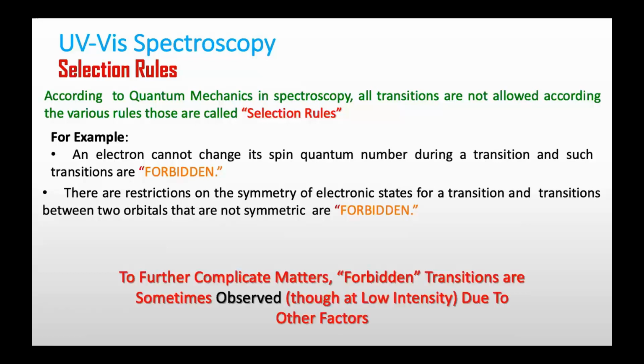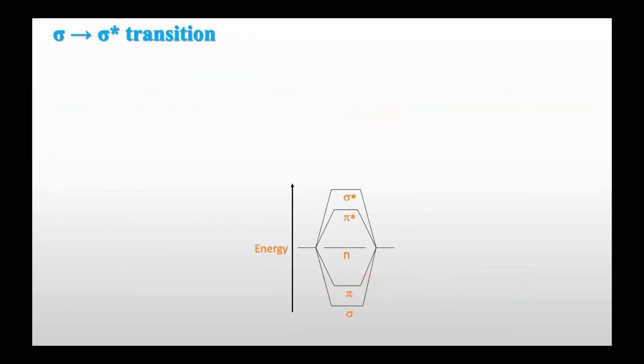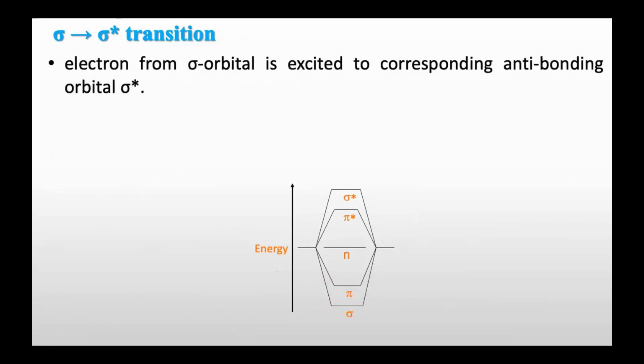Besides that, there are other selection rules also. To further complicate it, forbidden transitions are sometimes observed due to some other factors. So they can be observed, but theoretically they are forbidden transitions. Now we will discuss all the transitions one by one, starting with the sigma to sigma star transition, which is an allowed transition according to the selection rules.